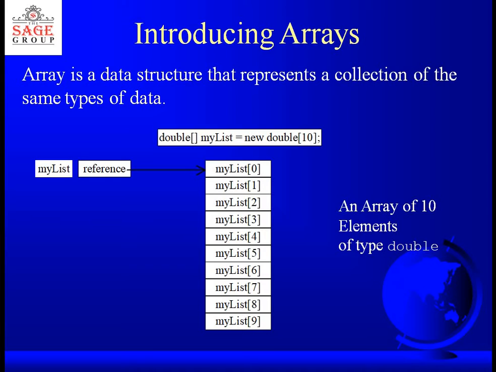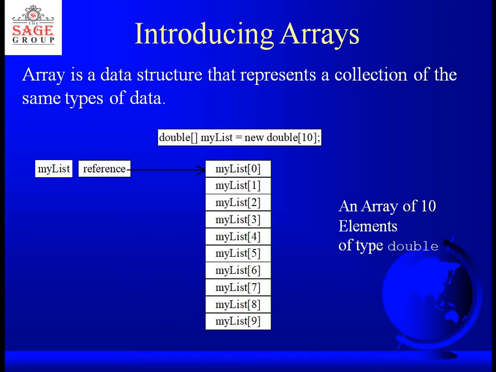Now let us come to arrays. Whenever I say array is an abstract data type, it is because as a user we are not going to deal with the implementation. But as a computer science engineer, in your data structures course you are also going to talk about the implementation of the operations that you are going to perform on the data structure, which is right now array. So array is a data structure that represents a collection of the same type of data. I told you in the last class also, it is a collection of homogeneous elements or same type of data.